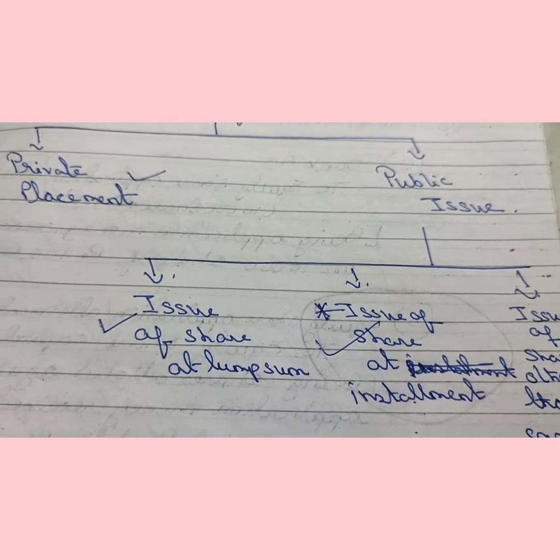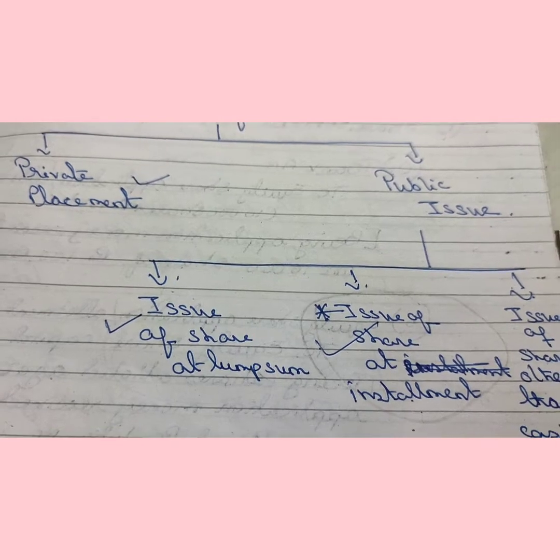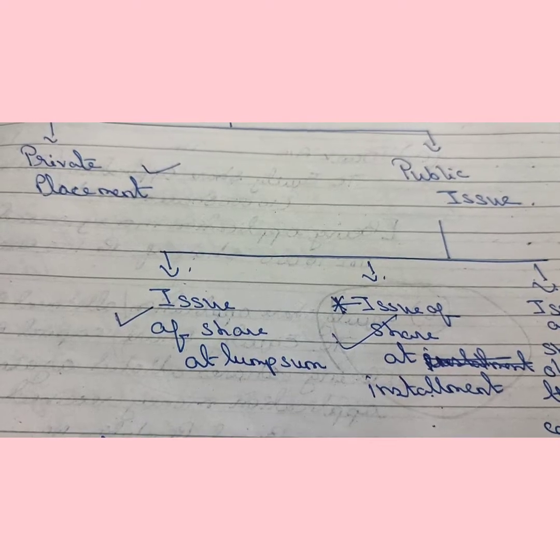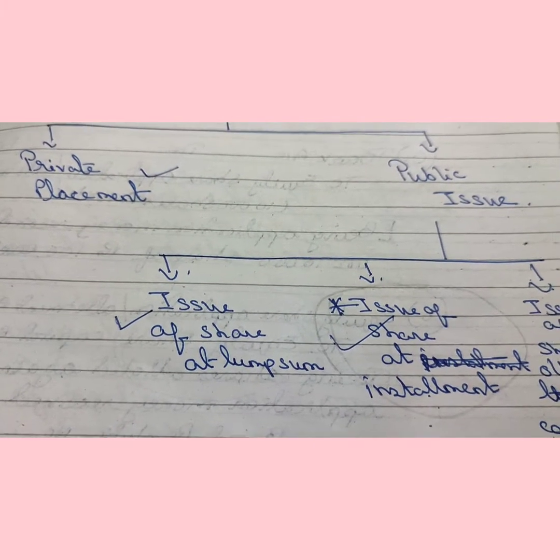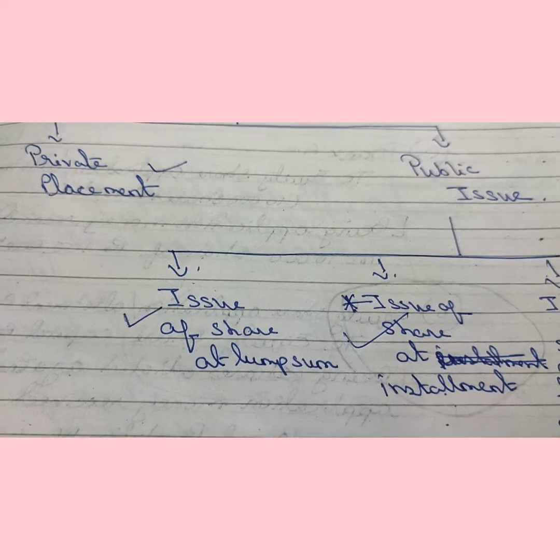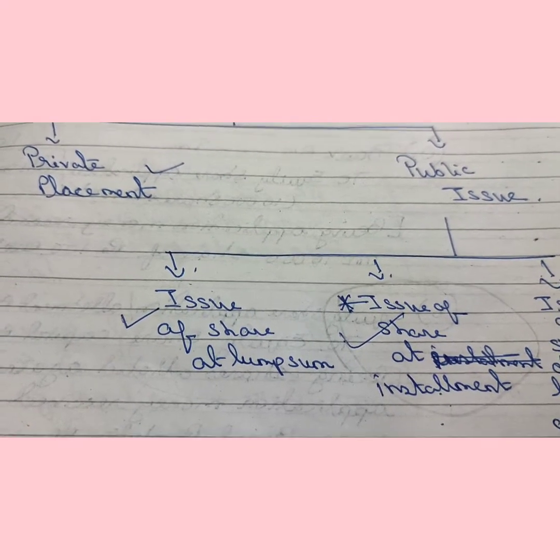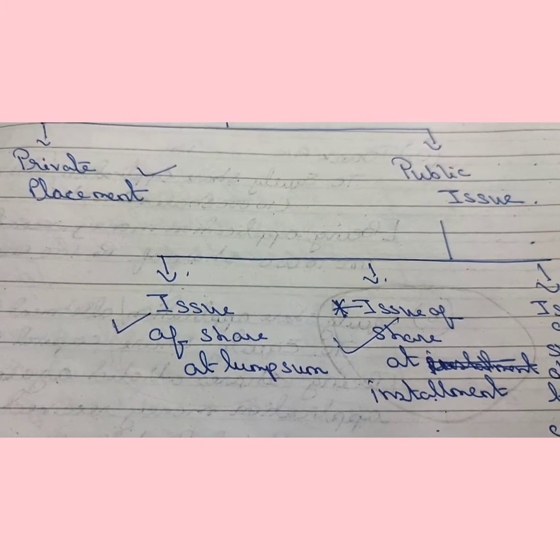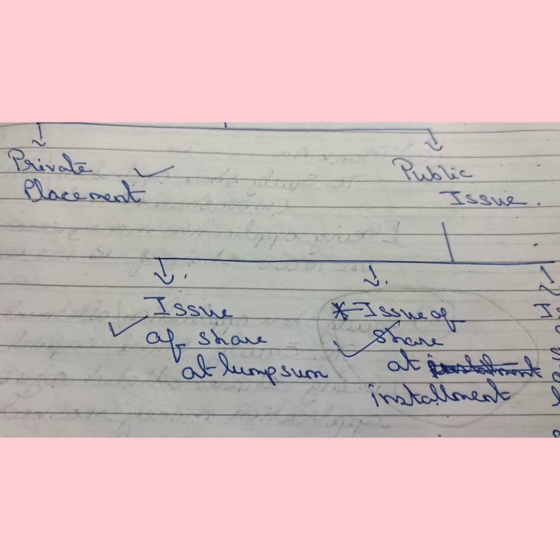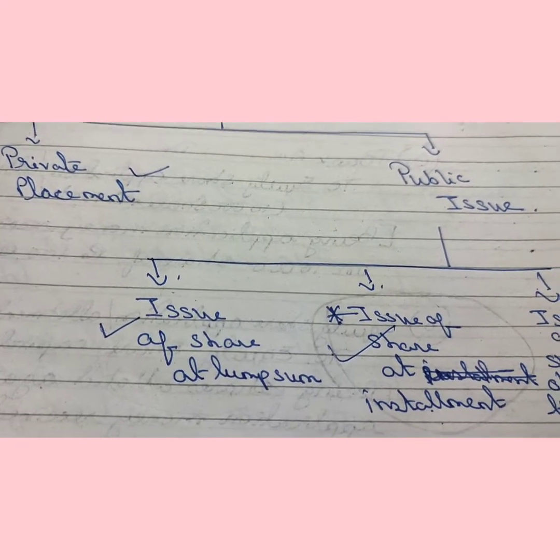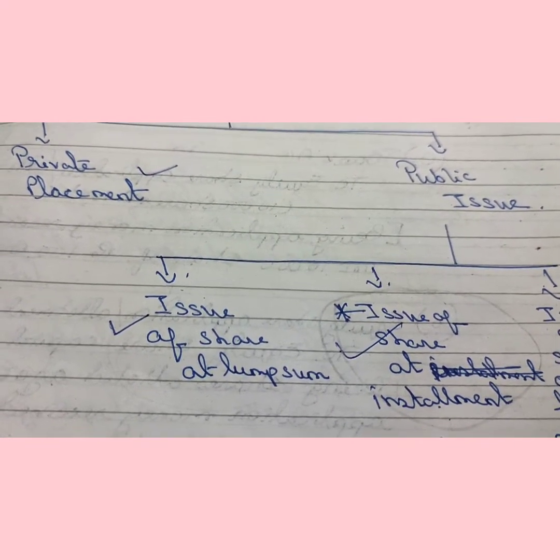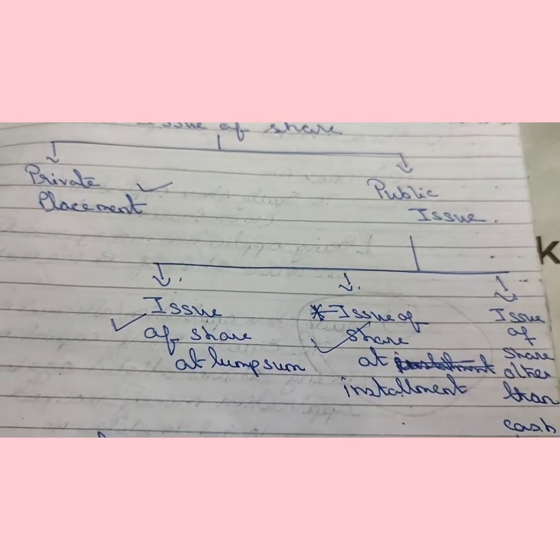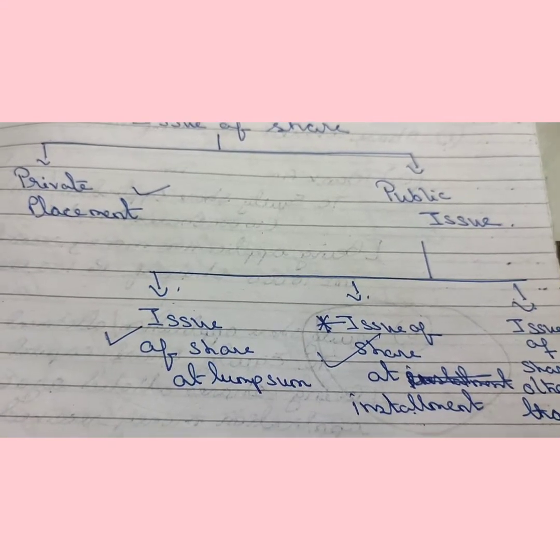So, the face value of share can be divided into small parts. Suppose a rupees 100 share is divided into 3 parts, that is rupees 20, rupees 50 and rupees 30. In that case, the person who is purchasing 1000 shares has to pay 20,000 at a time for his application money. This is called issue of share at installment.